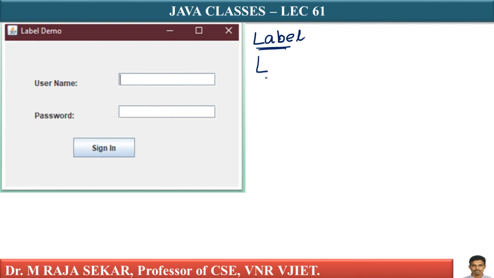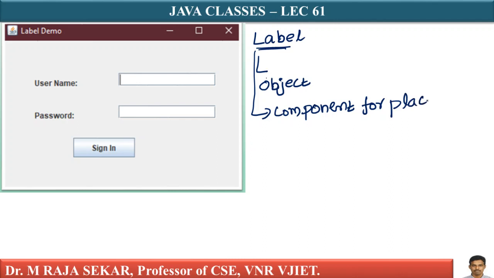I can say label is an object. Even if you speak strictly, this label is a component. It is a component for placing text. Label is a component for placing text in a container.